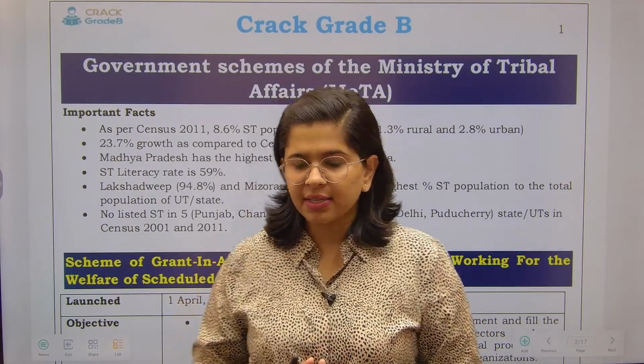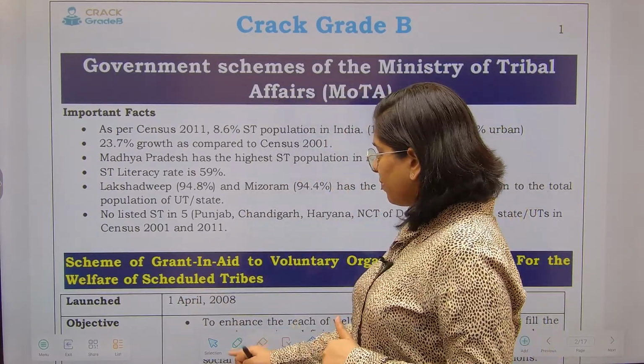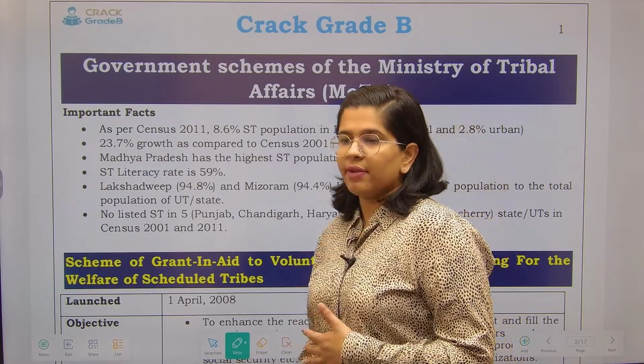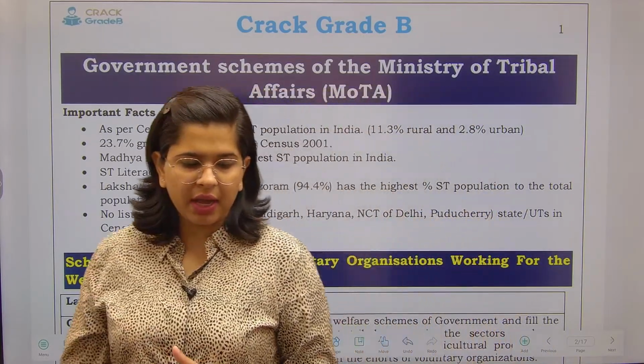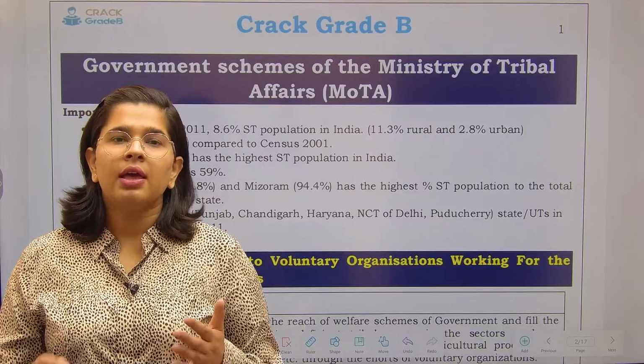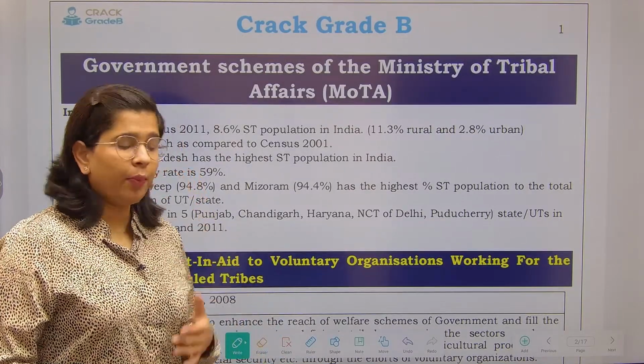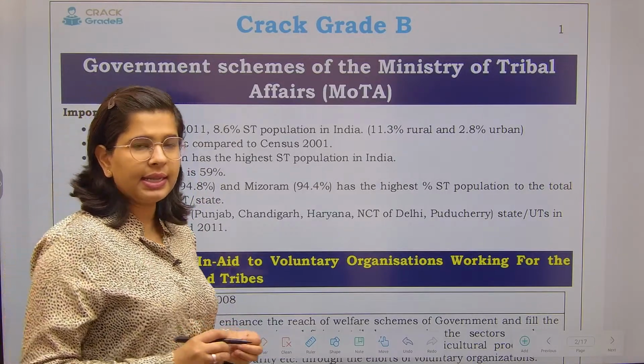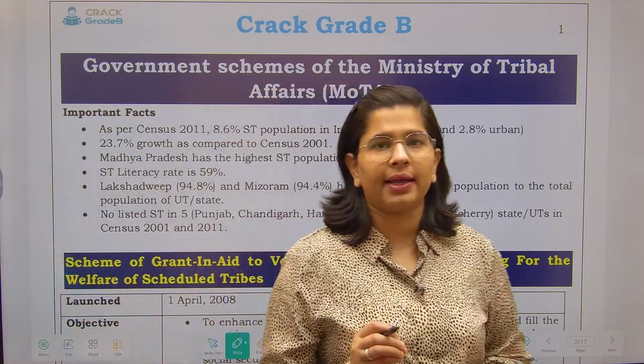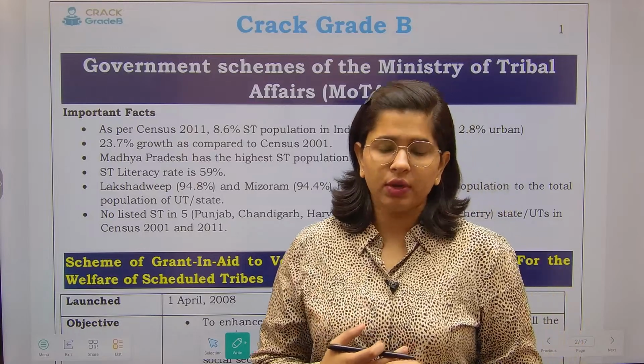Important facts will be related to the population, like in which particular state you have a higher number of scheduled tribe population. Why are these important? You should have at least a minimum idea of what we are going to study.